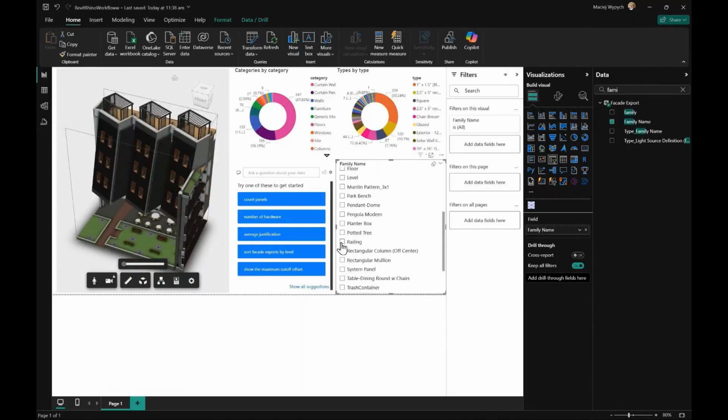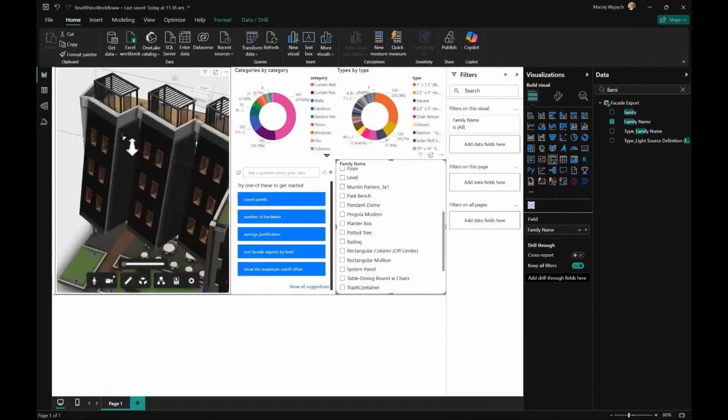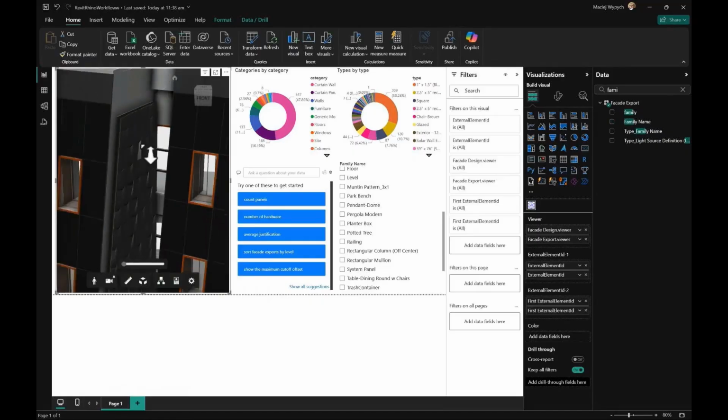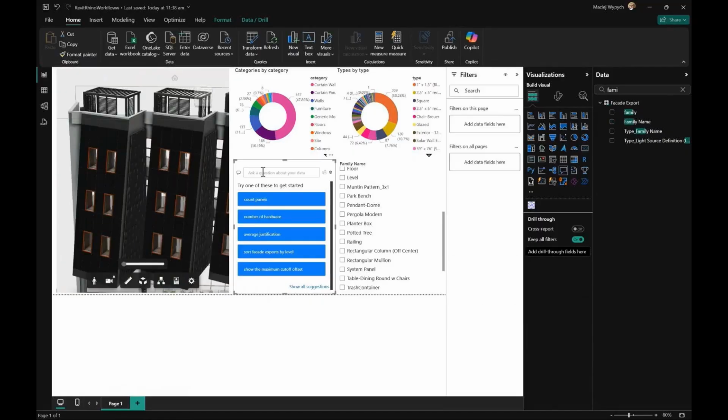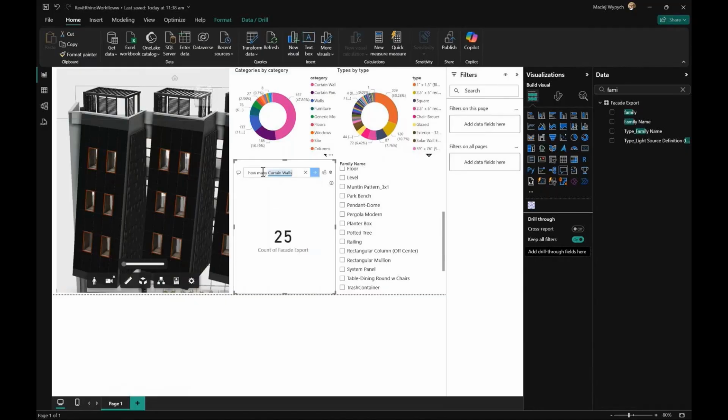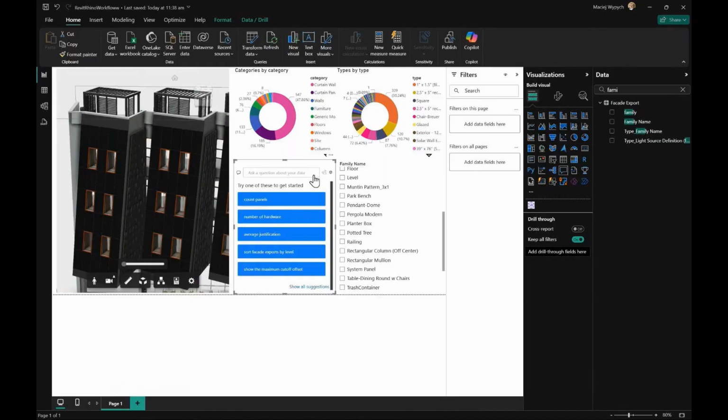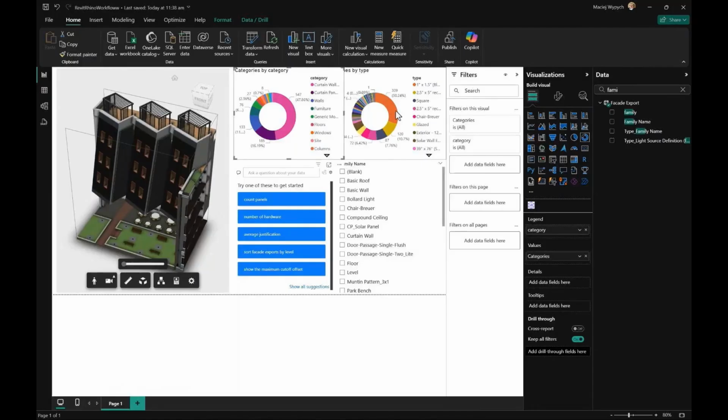Once installed, the connector appears under the Get Data menu in Power BI. Key features include visualization integration. The Autodesk viewer can be imported as a visual in Power BI, allowing users to interact with BIM models directly within their reports.